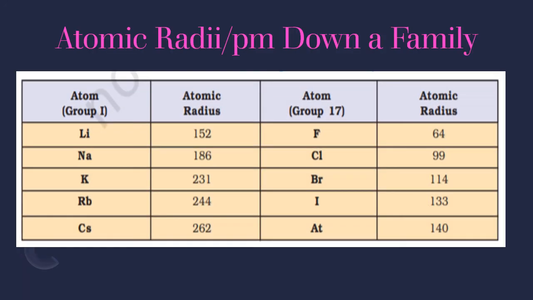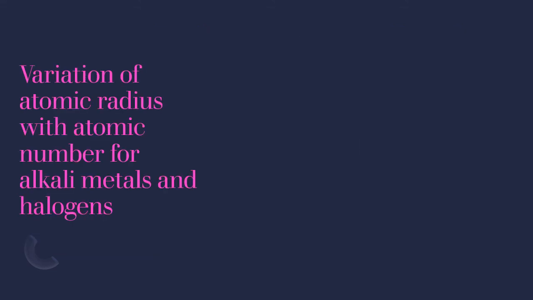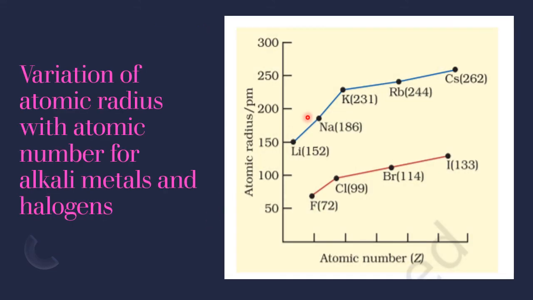This we can see in the data also. For the alkali metals and halogens the trend is increasing due to new shell, graphically proved. Everything, data is available. Alkali metal, increasing trend. Halogen, increasing trend. That means in the period it decreases, in the group it increases. So today we understood the variation of atomic radius in group as well as in the period. And tomorrow we discuss some other periodic trends.